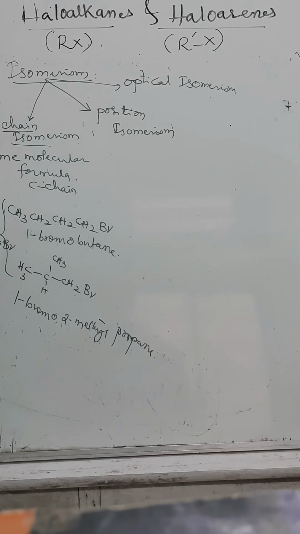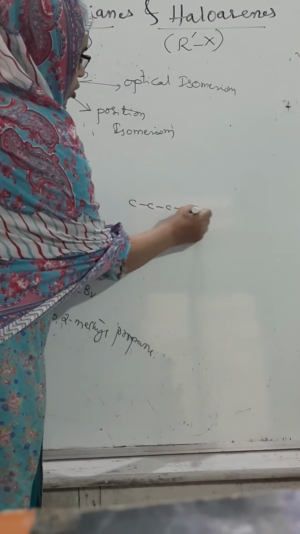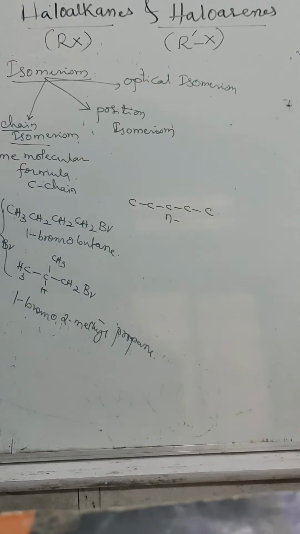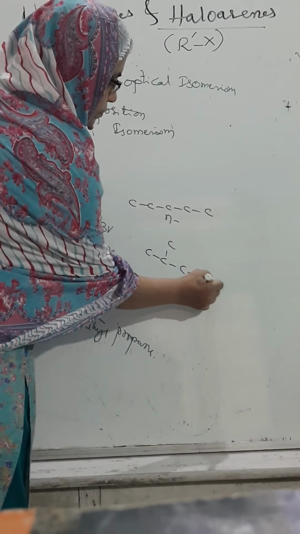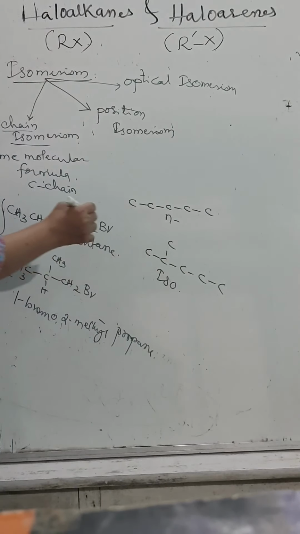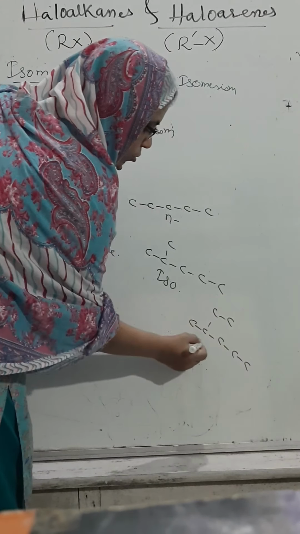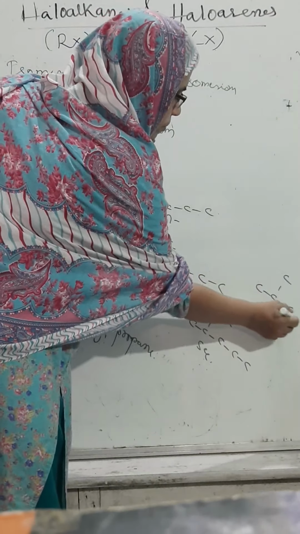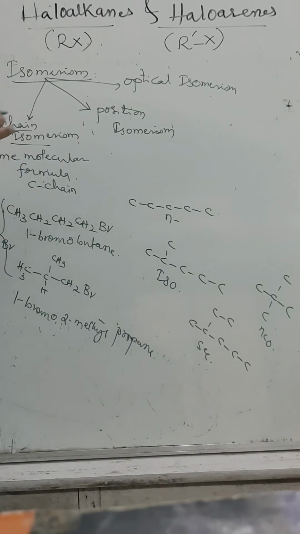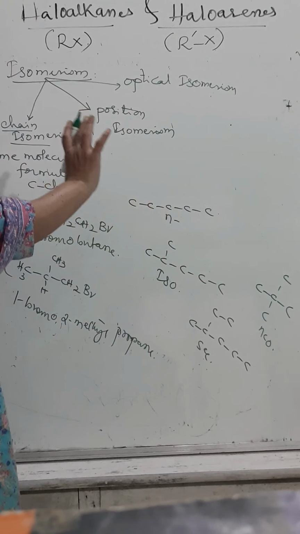One more thing you need to remember, children: whenever all carbon atoms are arranged in an open chain, they are called normal chain. If one of the carbon atoms is a branch, it is called iso. If two carbon atoms are branches, it is called secondary. If all carbon atoms are branches, it is called neo. You need to remember all these general names. These are common names; they don't have any proof or any rule.